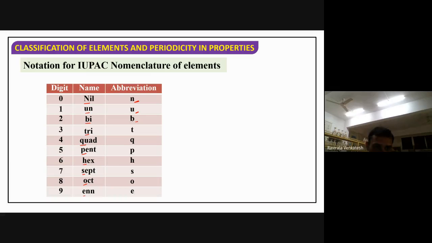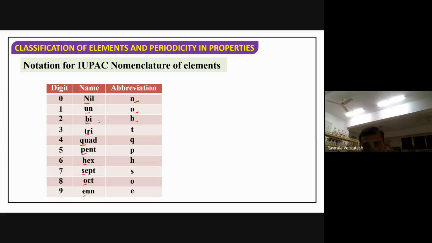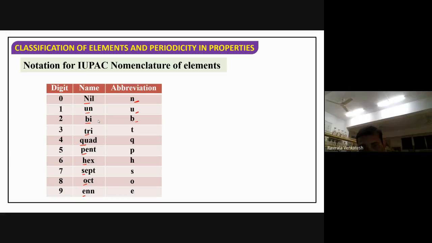So for 0, tell me, all of you. Nil. For 0, nil, symbol will be n.